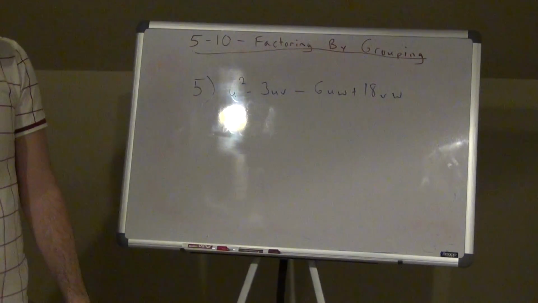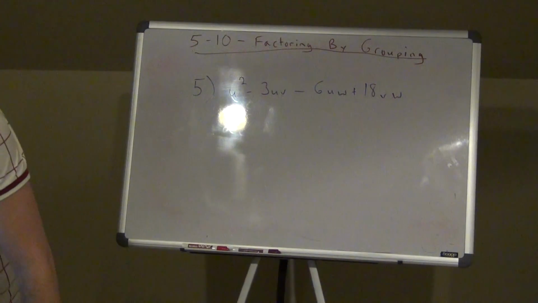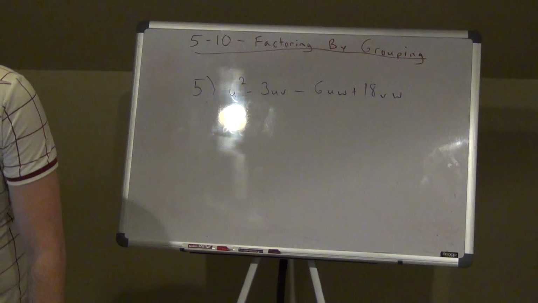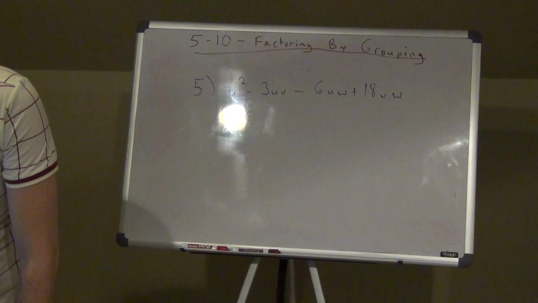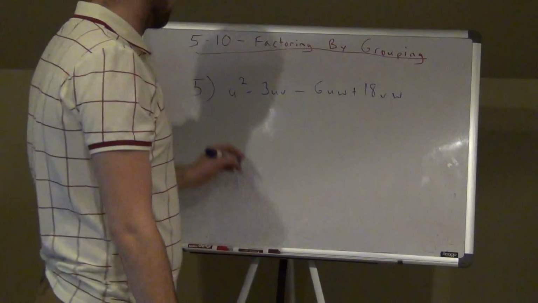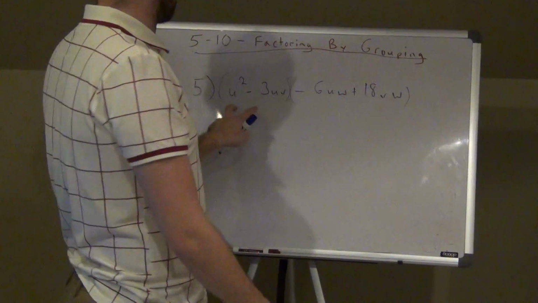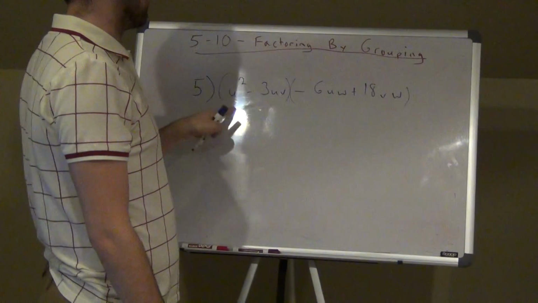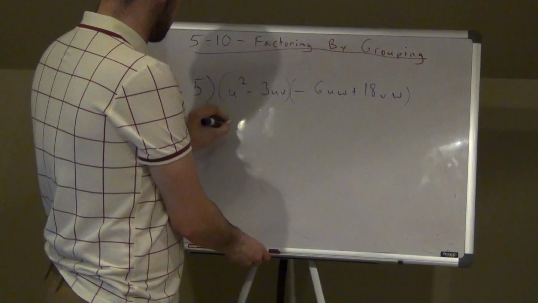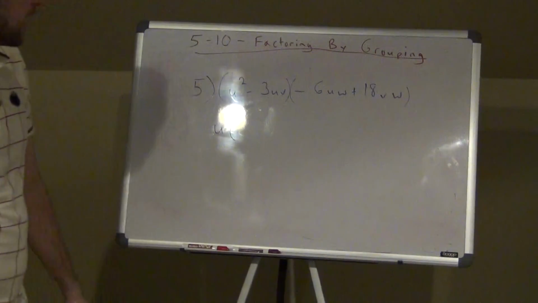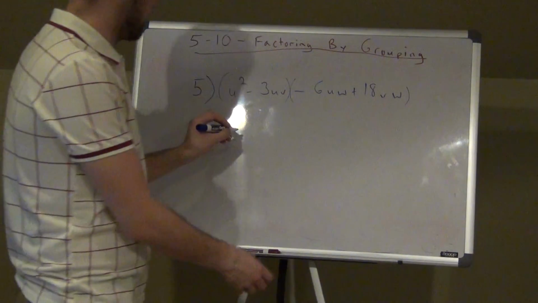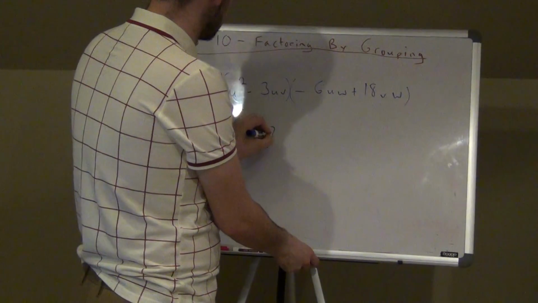Alright, so let's see what they have in common, guys. Here what I want to do, I'm going to group the first 2, group the last 2, alright? So here, I take out a u from each one, right? When I do that, they each have a u in common, so I'll be left with u minus 3v.